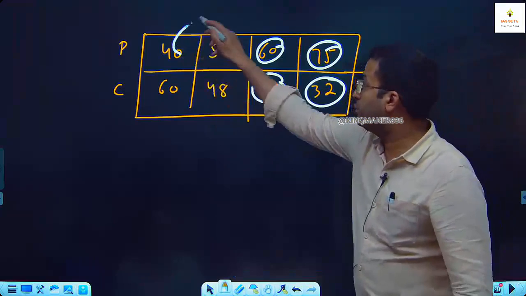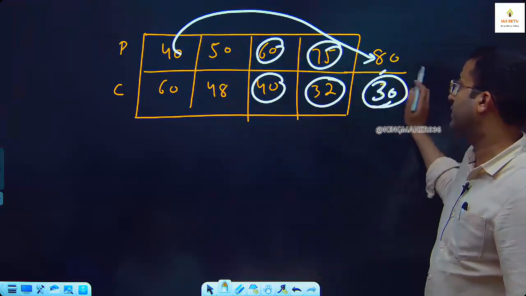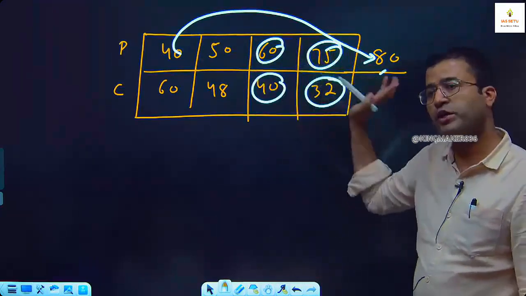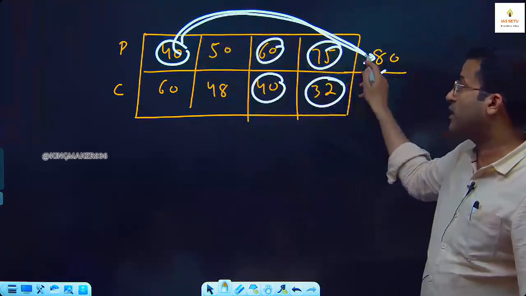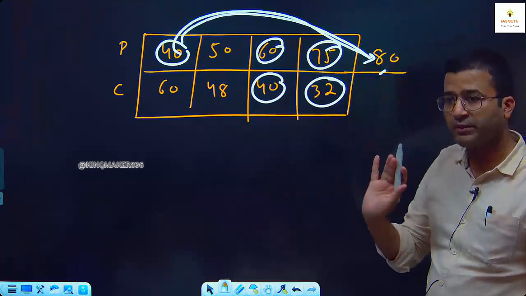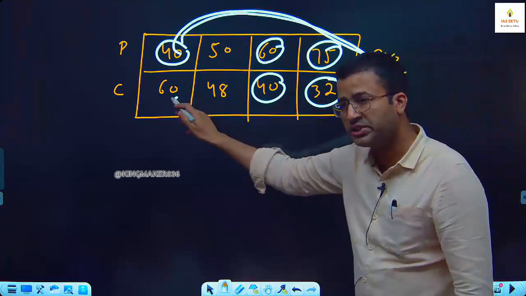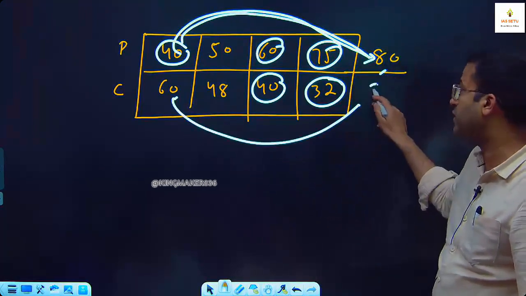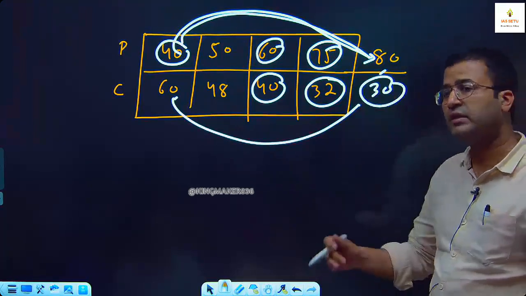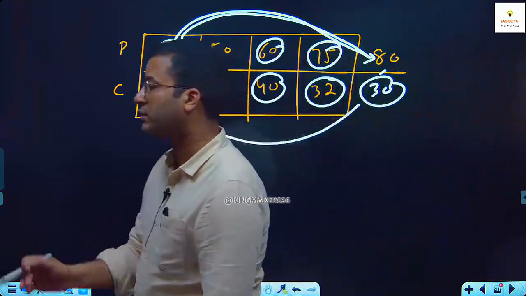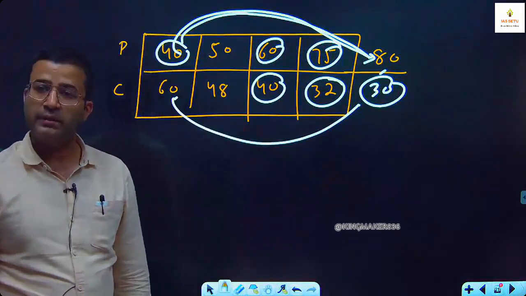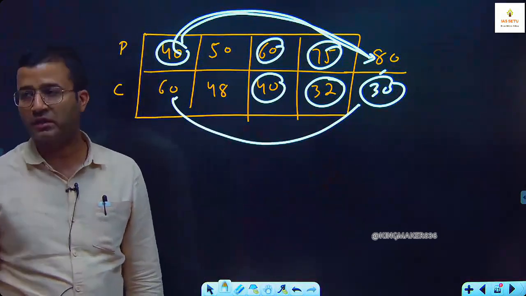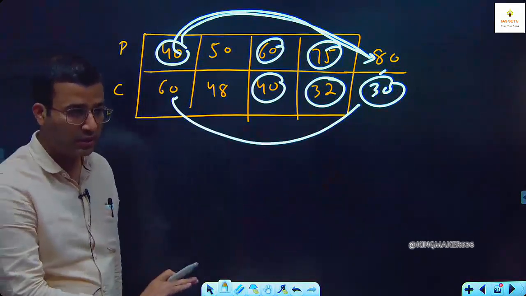So as compared to 40, your price becomes double. सिर्फ 40 को ही compare कर लो. Earlier the price is 40. If petrol price becomes double, consumption will be half. Here consumption is 60. What will be half of 60? 30. So that automobile owner will be able to consume only 30 liter in a month because price becomes double. Double means 100% increase. Today I will cover that. Clear? Any doubt?